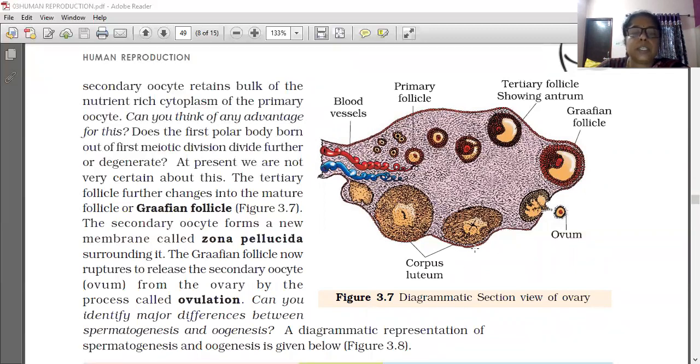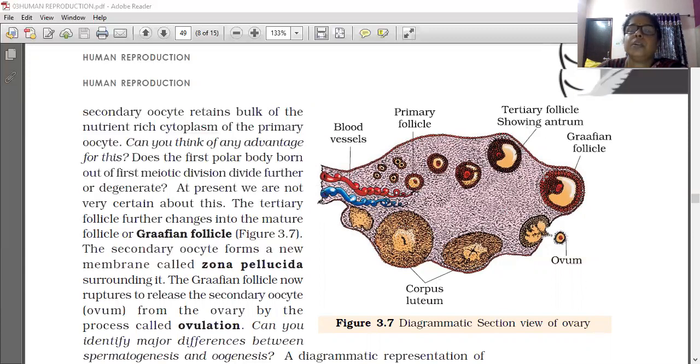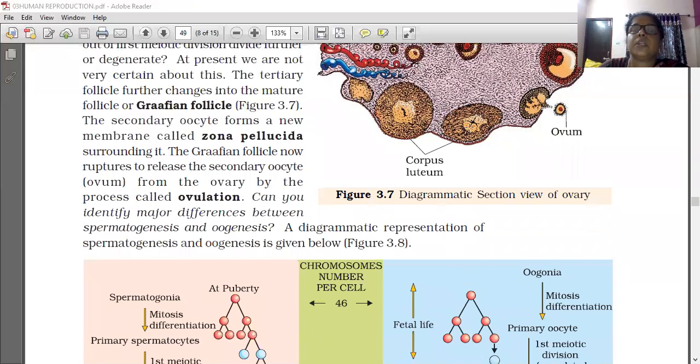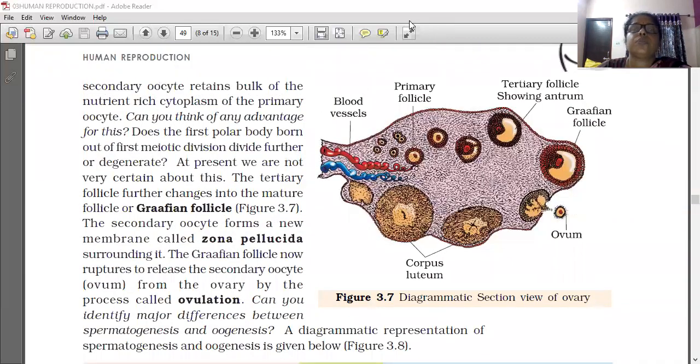This diagram is a diagrammatic representation of oogenesis. Blood vessels are there, and this is the primary follicle and some are tertiary follicles. The tertiary follicle shows the antrum, a fluid-filled cavity inside. This is the Graafian follicle, the tertiary follicle changed into a mature Graafian follicle. This is the released ovum and these are the corpus luteum. So we will see the diagram.